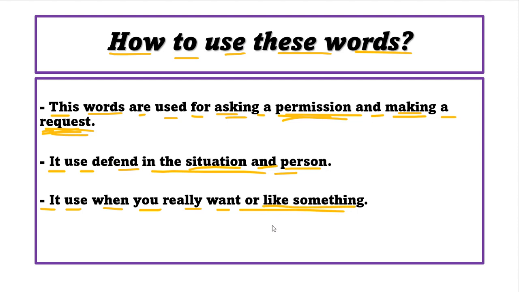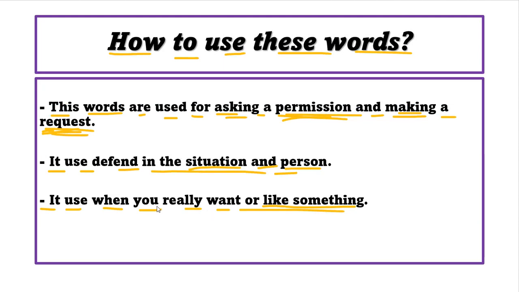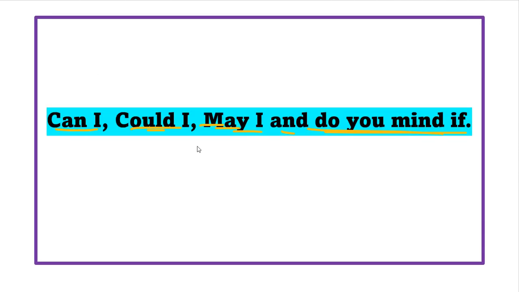For example, if you really want to go to your friend's birthday party in the night, you must use polite, good words so that your parents allow you. Because if not, there is a situation where they will say yes, or they will say no, or they will refuse your permission or your request. So it is important that we learn how to use polite words in every situation.